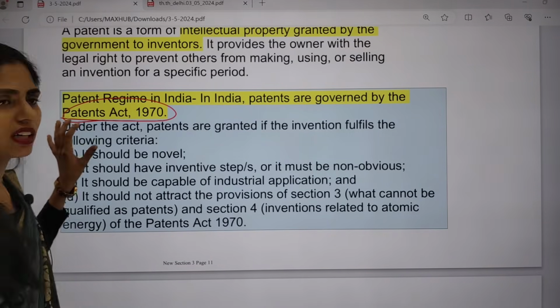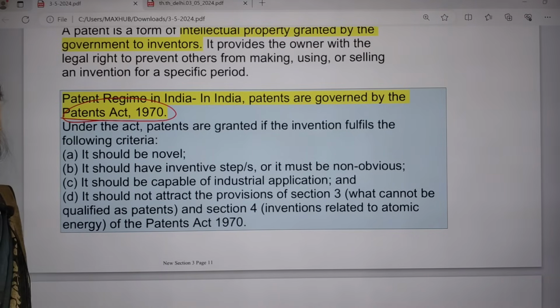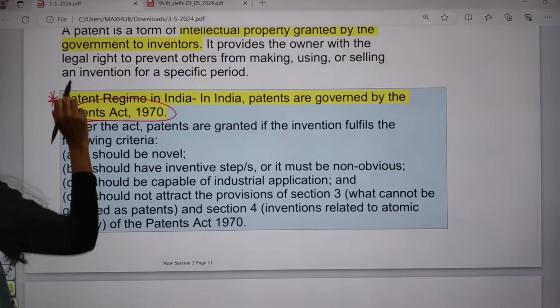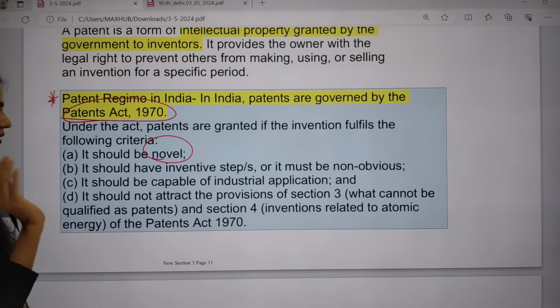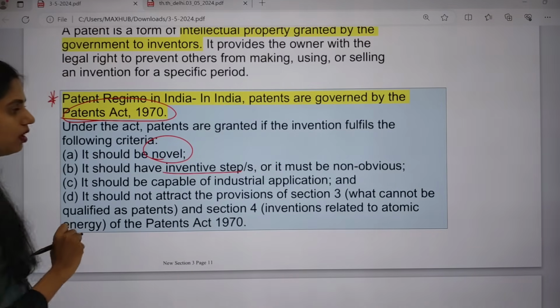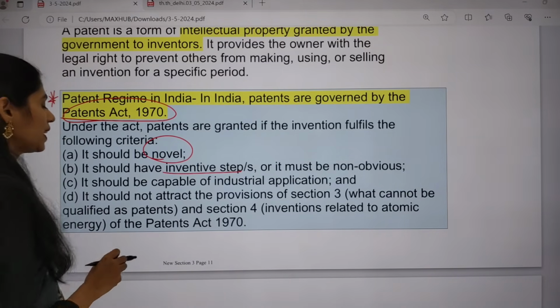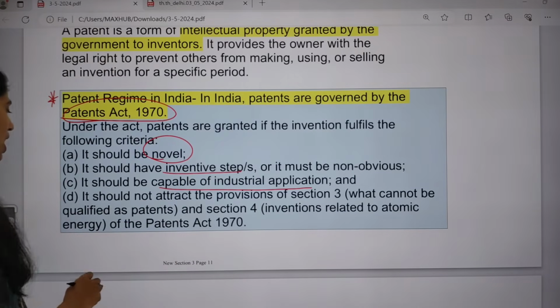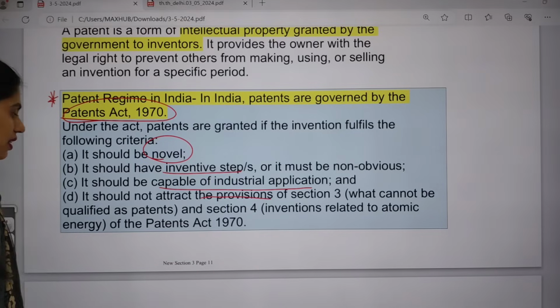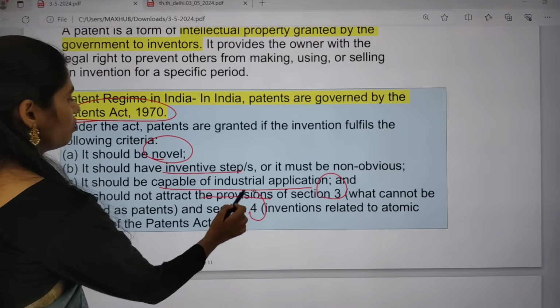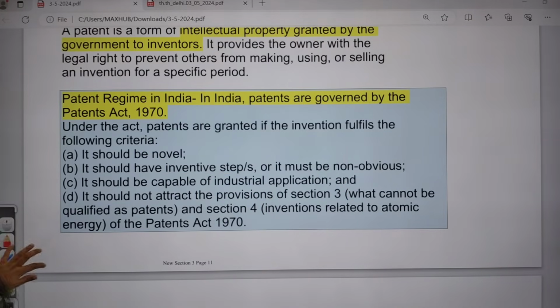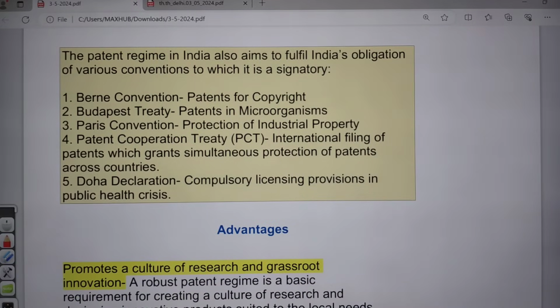Under this act, if you want to get a patent, you have to fulfill certain criteria. From these criteria also you can get a prelims-based question. First, it should be novel, a new thing. Next, it must involve an inventive step, that is, it must be non-obvious, and it should be capable of industrial application, and should not attract the provisions of Section 3 and Section 4 of the Patents Act of 1970. Section 3 says what cannot qualify as a patent, and Section 4 is related to atomic energy.